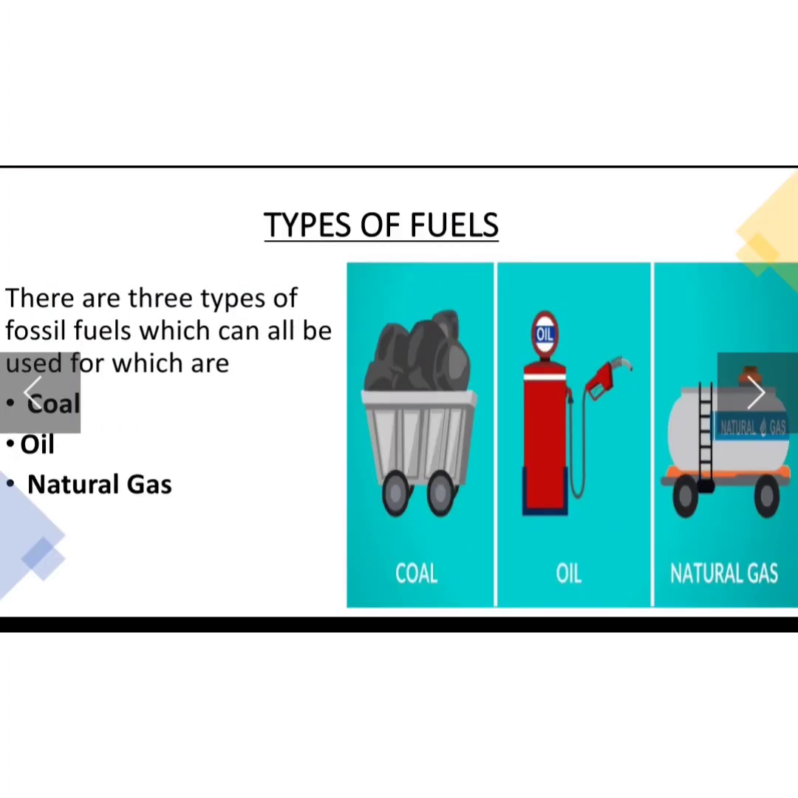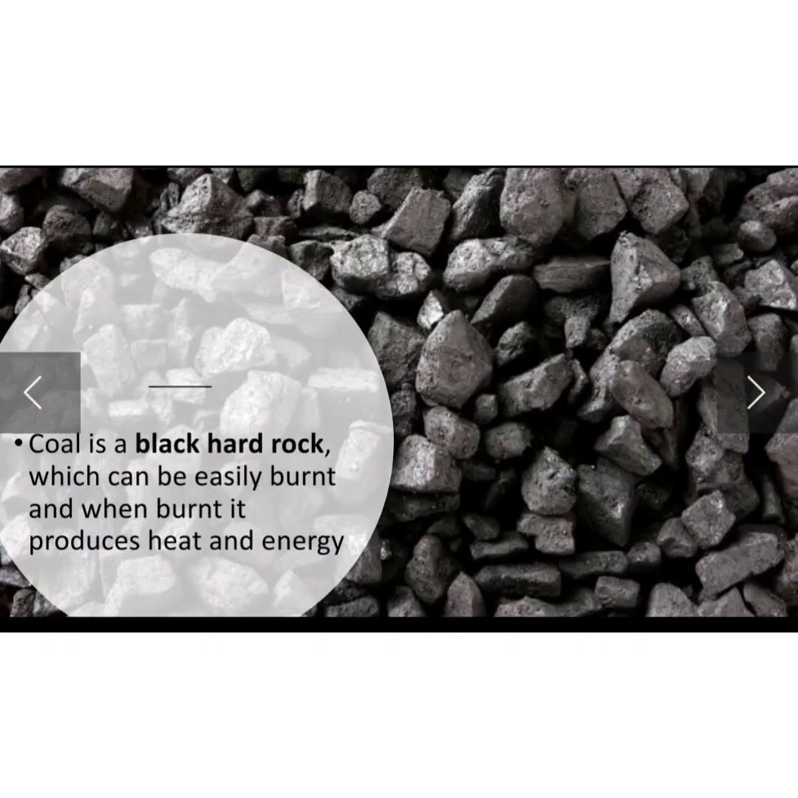Now class, we will be discussing the different types of fuels. There are three types of fossil fuels which can be used by us, and which are coal, oil and natural gas. Fossil fuels are those fuels that take millions of years to form, and the examples of fossil fuels are coal, oil and natural gas. So we will be discussing them. Number one is coal.